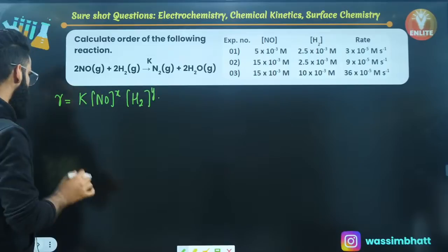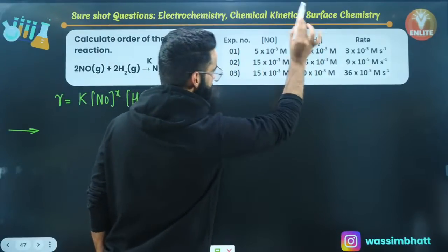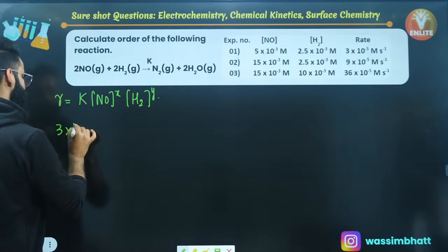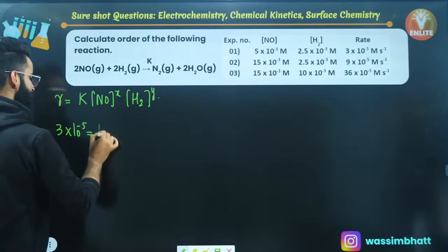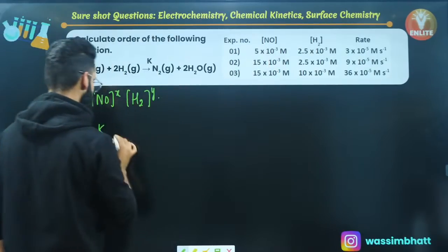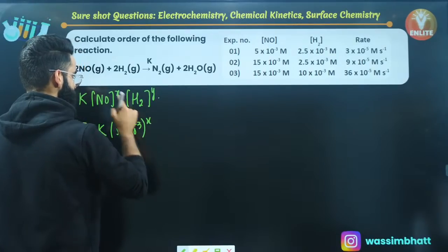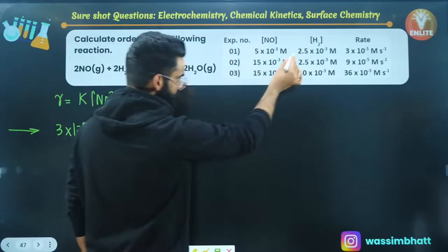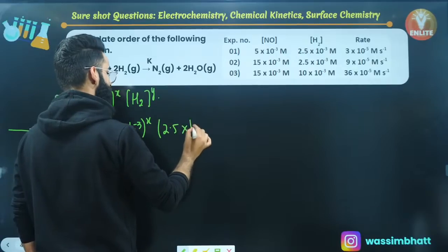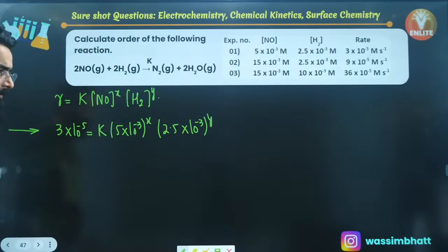As per experiment number 1, the rate of the reaction comes out to be 3 into 10 raised to the power minus 5, is equal to K. Concentration of NO in experiment number 1 is 5 into 10 raised to the power minus 3, raised to the power x. Concentration of H2 in the first experiment is 2.5 into 10 raised to the power minus 3, raised to the power y. This is the first equation which you have made over here, right?